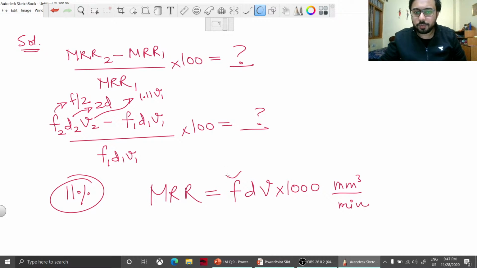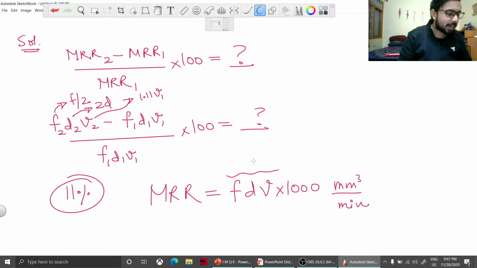But here nowhere T is coming. So what that means is simply that the material removal rate is not depending on tool life. That T is tool life. So tool life is not having an appreciable effect on material removal rate, due to it not coming in the material removal rate equation. Therefore we can just skip the T. We cannot include the T in our change of material removal rate.